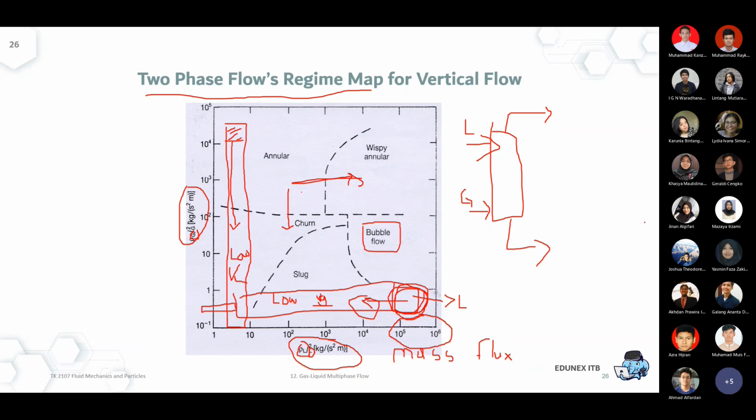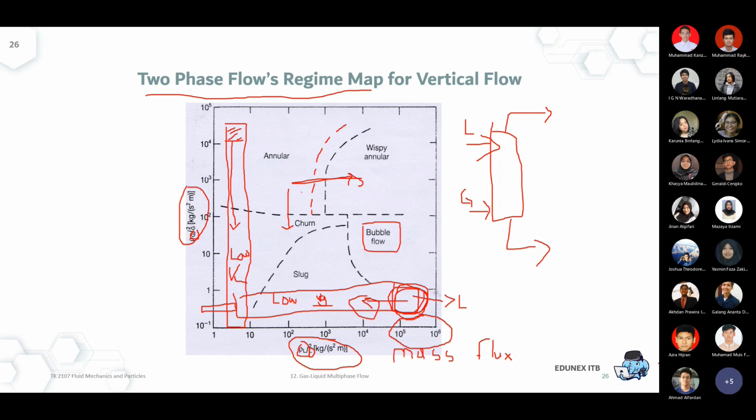So this is just an illustration. The limit may not be exactly the same with this line. Maybe for some different gas and oil, it will be slightly shifted to the left part. But you get the idea that when we try to classify the 5 or 7 position, this is usually